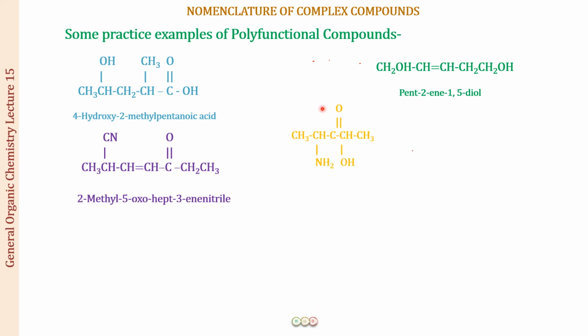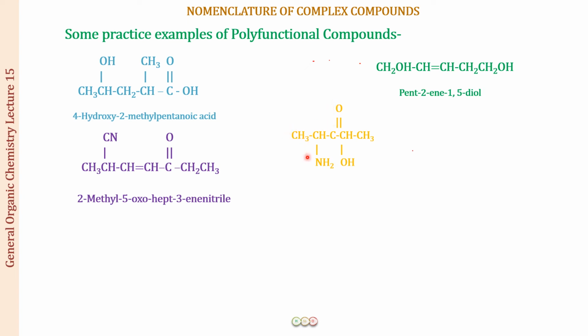Now in this example, what you can see is there is an NH2 group present, there is a carbon bonded to oxygen, again a ketone group, and then there is an OH group present. So we have three functional groups. Out of these three, which is going to be of priority? You can look at this: a carbon double bonded to oxygen means two bonds.